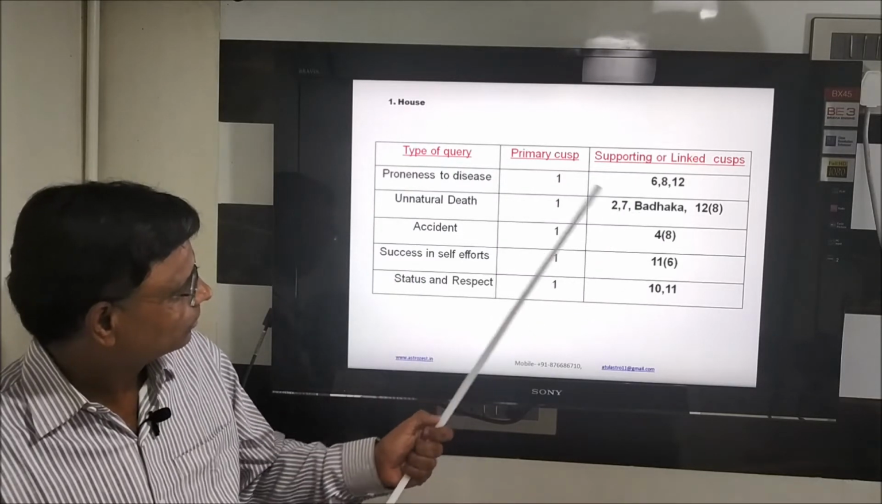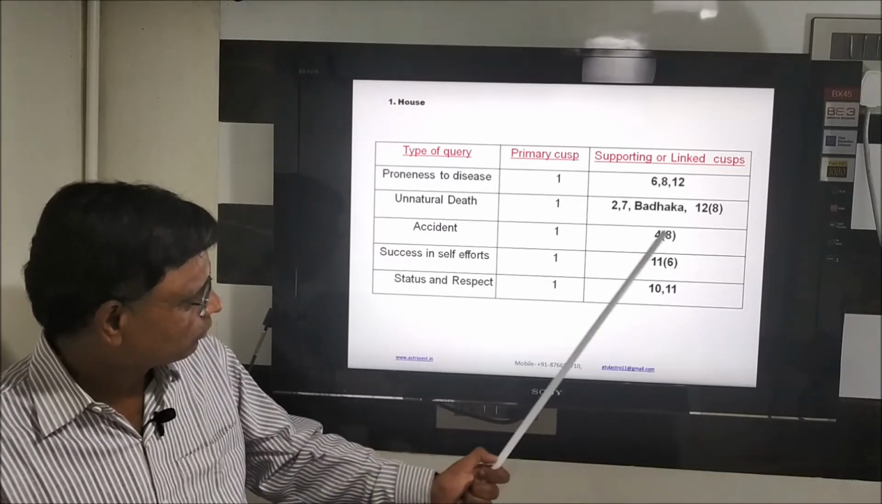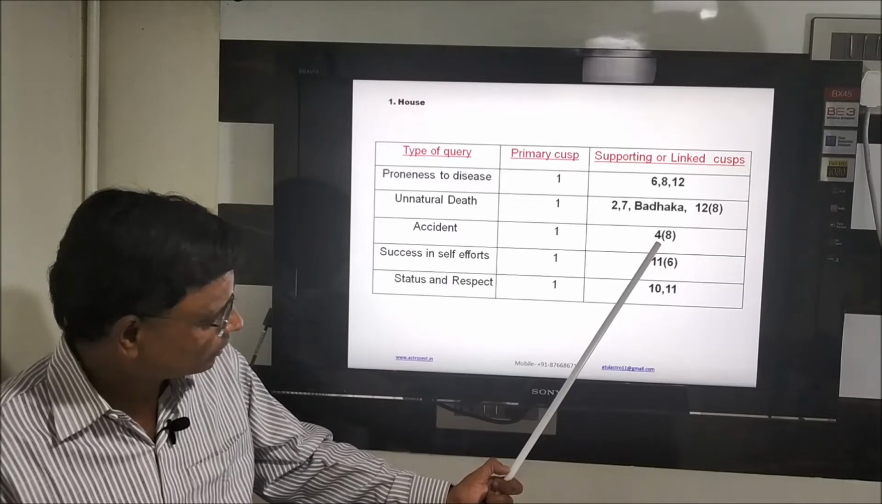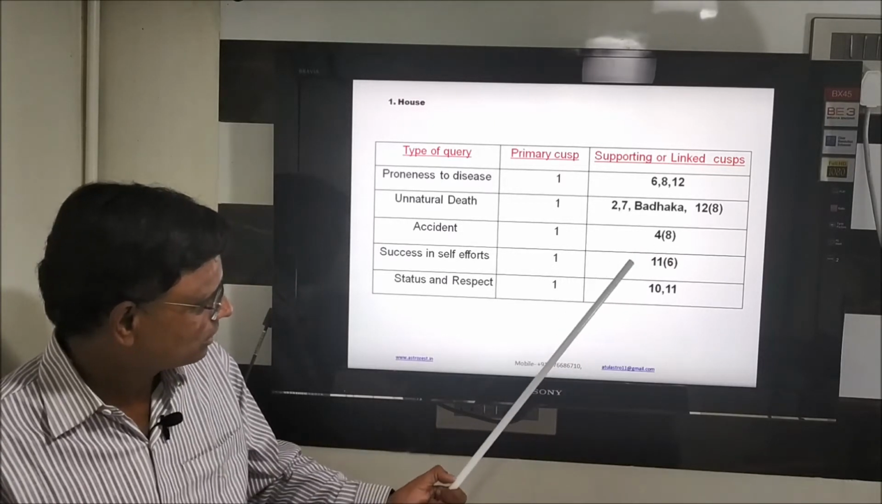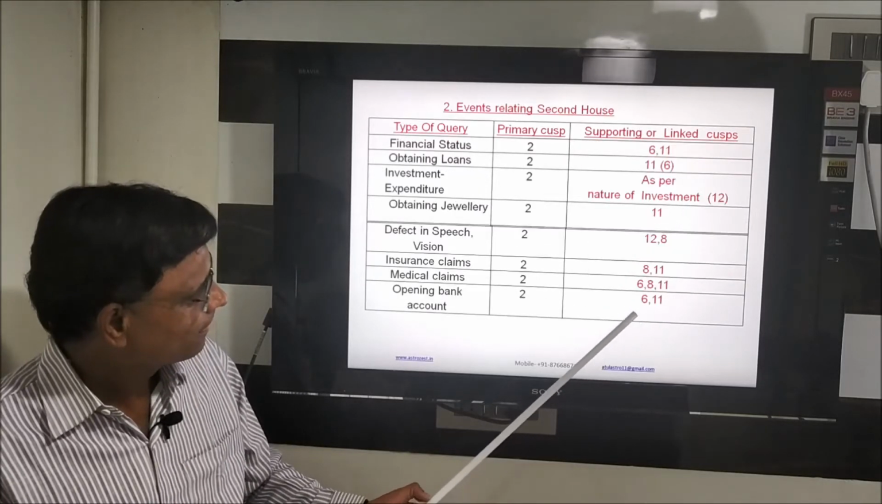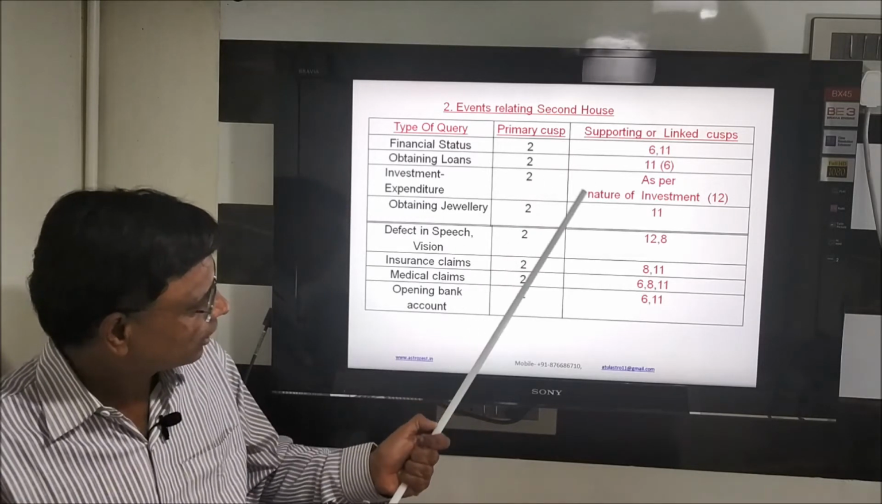Now this is the link cusp. What are the things? Link cusp. This is the 6th primary cusp. How about unnatural death? What are the links? 2nd house, 4th house, 4 involves 8. Commit this 4th and 8th. Link on this 4th house supporting a link cusp. 4 to 8, 11 is self effort. 6 to 7, 11 is success. So how the linking is there? You can see it. 6, 11 status primary cusp for finance. With the second one can take place.